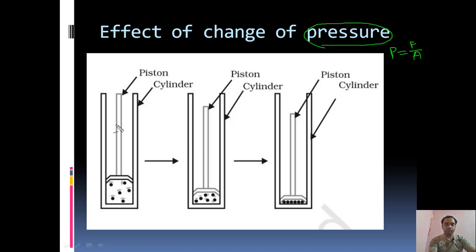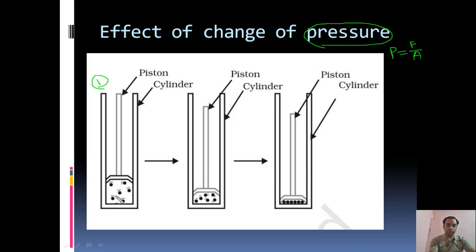So here this is the first cylinder. Now you can see this is the position of the piston here. Now there are 1, 2, 3, 4, 5 particles inside here. For our consideration we are taking this number, but there could be an infinite number of particles. Now these particles can freely move here and there.